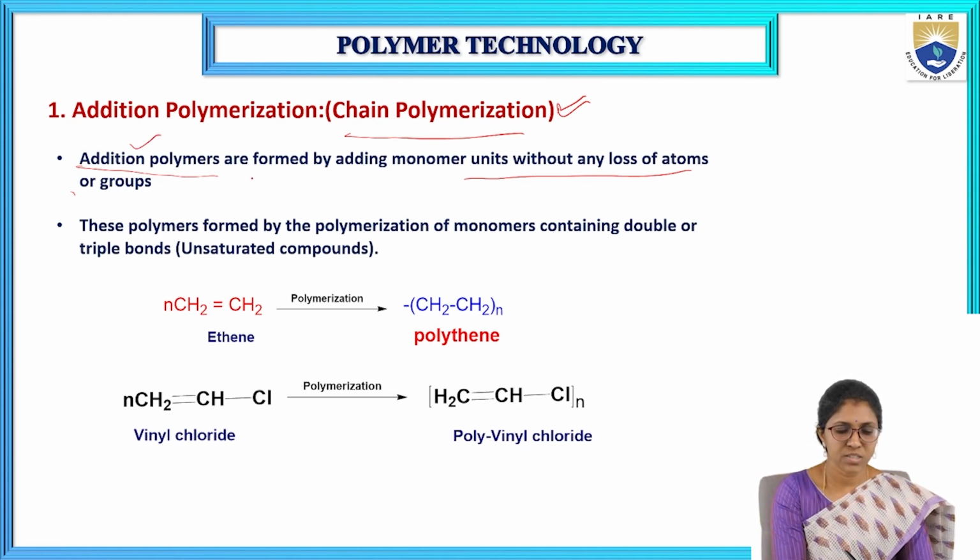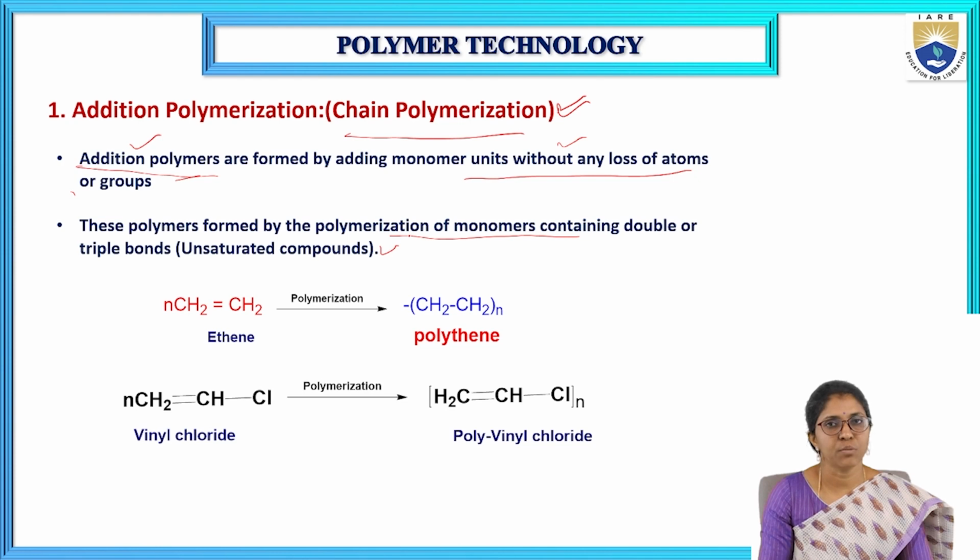So in addition polymerization, addition polymers are formed by adding monomer units without any loss of atoms or groups. These polymers are formed by the polymerization of monomers containing double or triple bonds, that is, unsaturated compounds. Examples are ethylene and vinyl chloride.